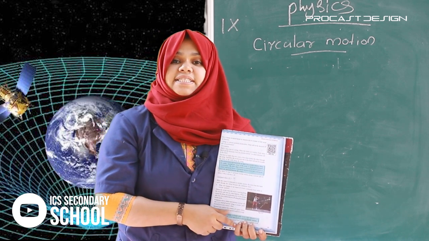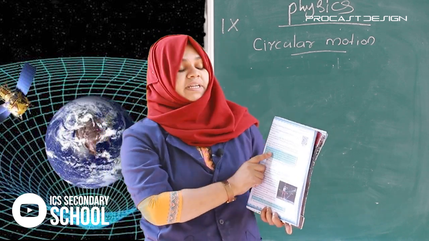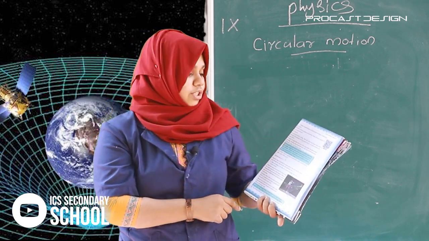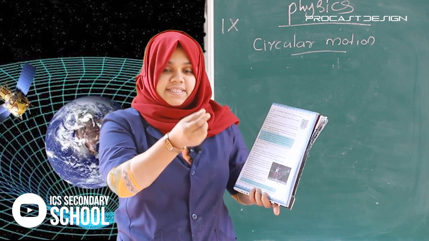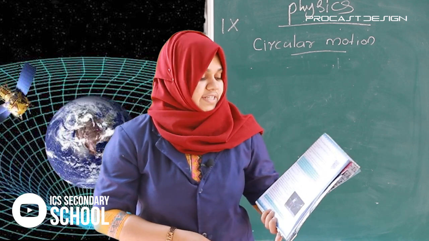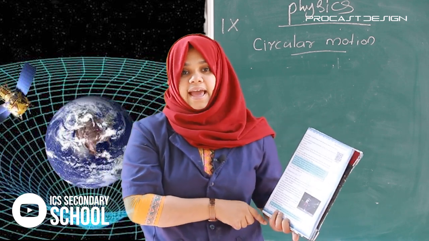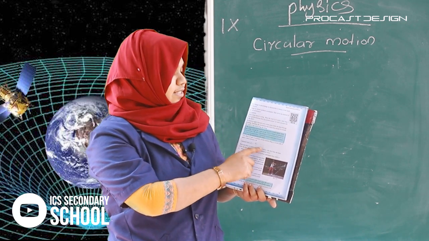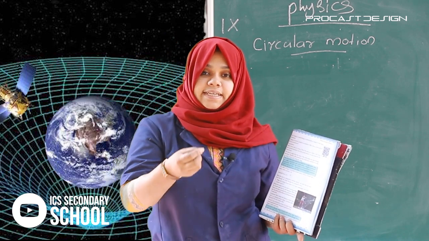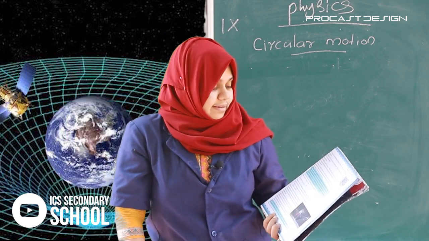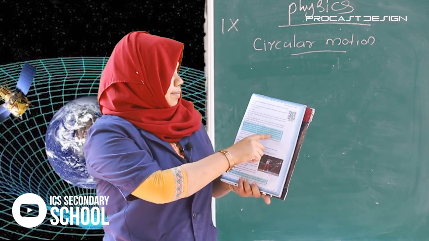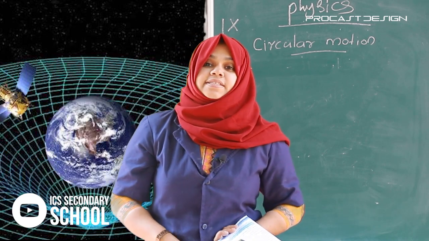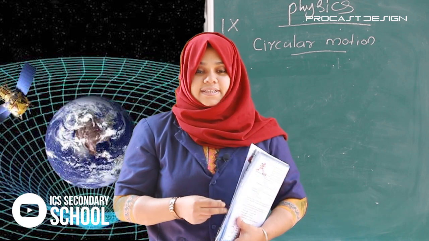Centripetal acceleration. What is centripetal acceleration? The acceleration experienced by an object in circular motion along the radius towards the center of the circle is known as centripetal acceleration. The force that creates centripetal acceleration is called centripetal force. Centripetal acceleration and centripetal force are directed towards the center.